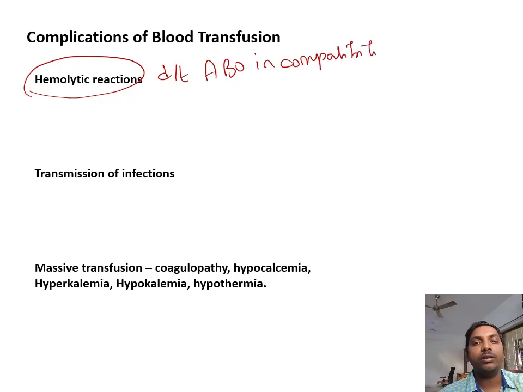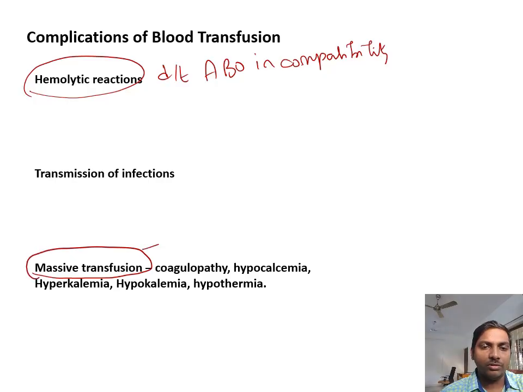So what happens when incompatible blood has been transfused to the patient? Immediately there will be intravascular hemolysis as a result of immunological reaction between the antigens and antibodies that are present in the donor and the recipient blood. It will lead on to coagulopathy or bleeding, whatever it is. It causes finally death. And transmission of infection, that's why we are screening the blood for hepatitis B, HIV, hepatitis C, etc. And what is massive transfusion?